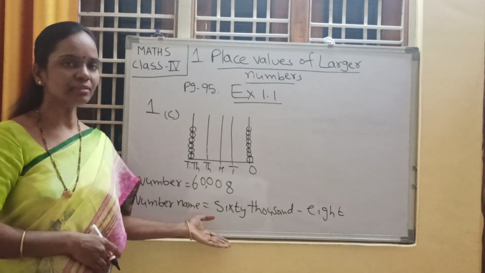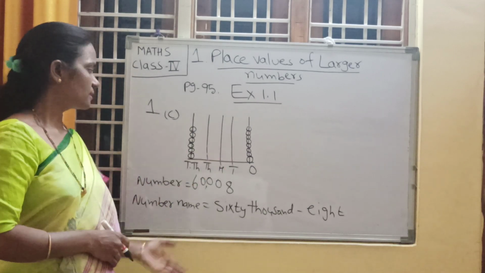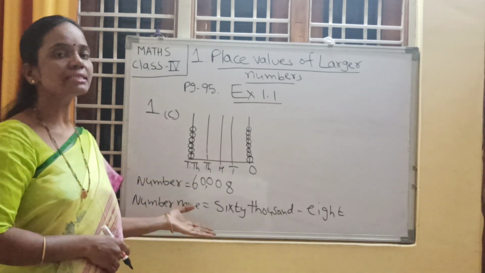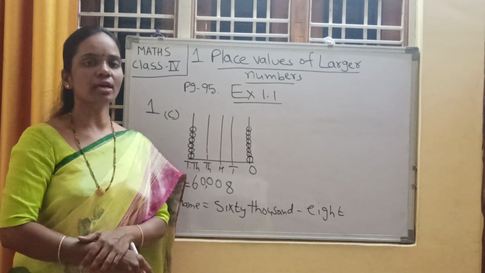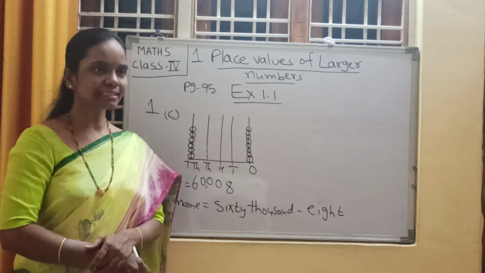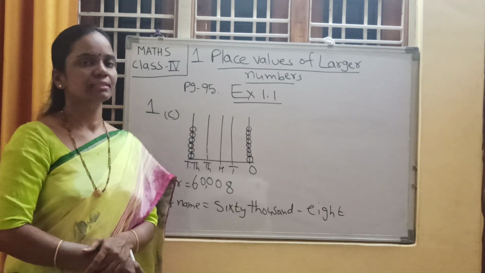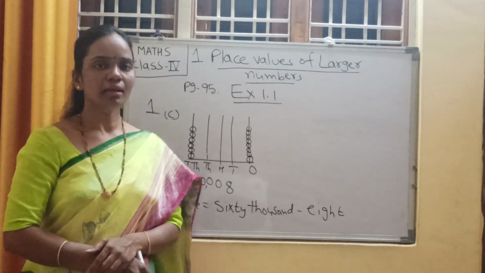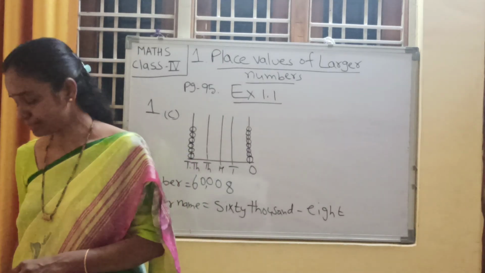Have you understood, children? Note it down, please. In this way, we will represent a number on the tool abacus. Shall we take another example? Yes, I will show you.